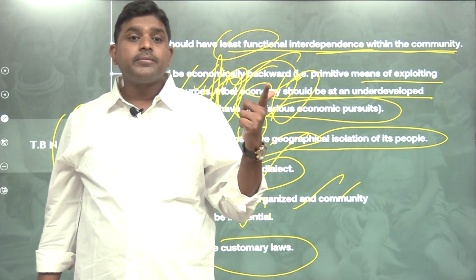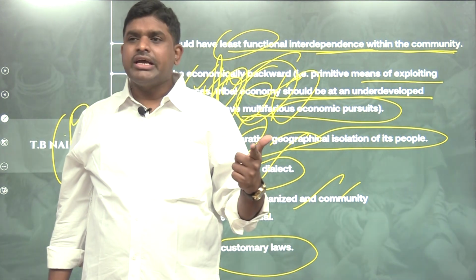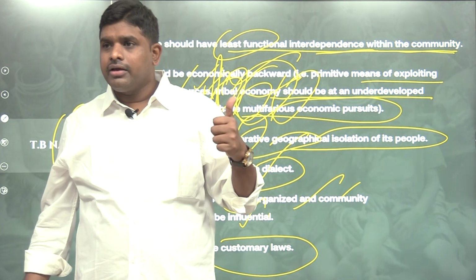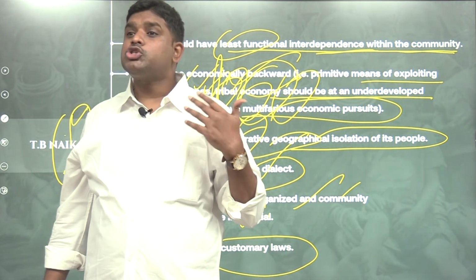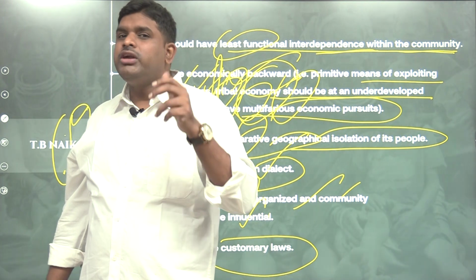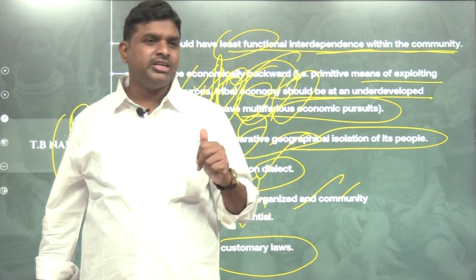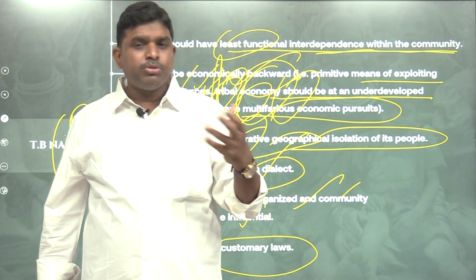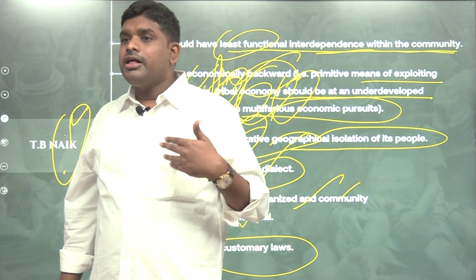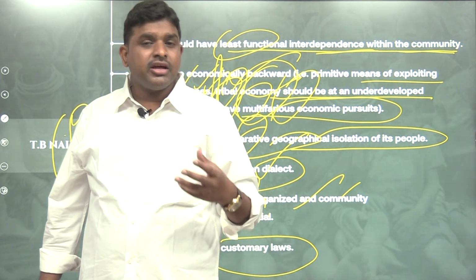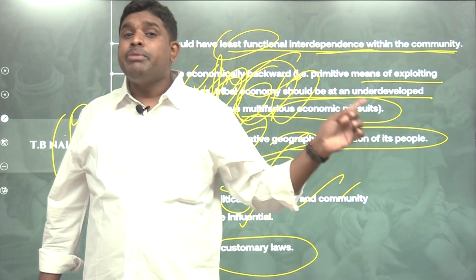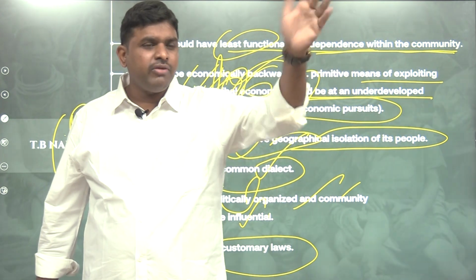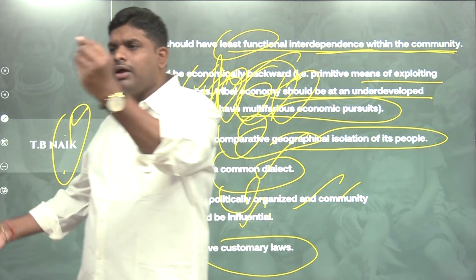Next, they have their own political system, that too a primitive form of political system. They have a strong we feeling, a strong brotherly feeling, a universal brotherhood exists among them, a strong fraternity is present among them. Next, reciprocal economic relations. Mutuality of obligation will be there. Primitive form of technology, primitive way of living, shyness to contact with the mainstream, isolated way of living. These are the general characteristics of a tribe.